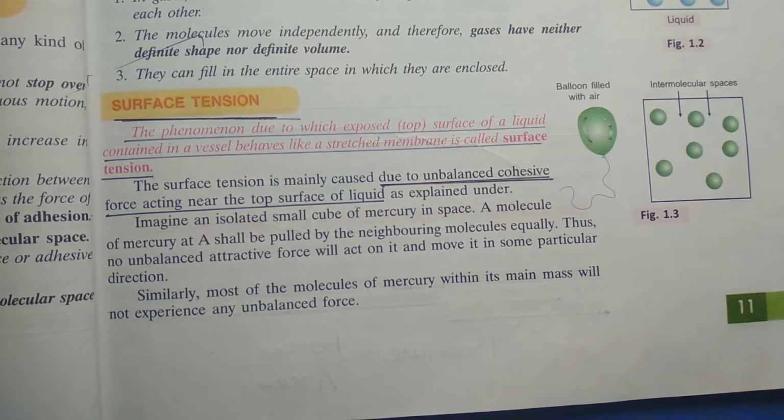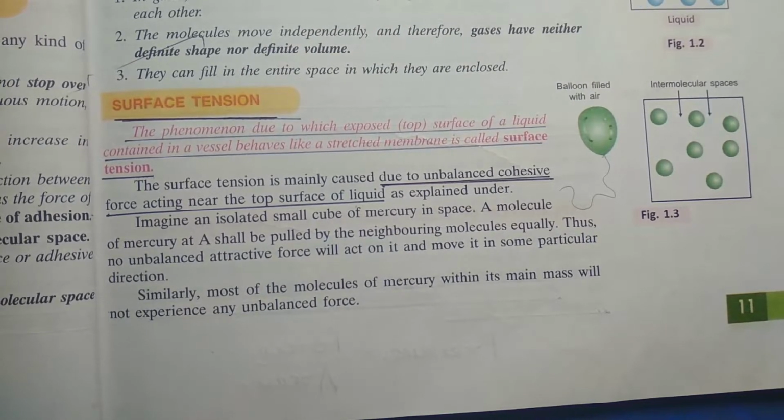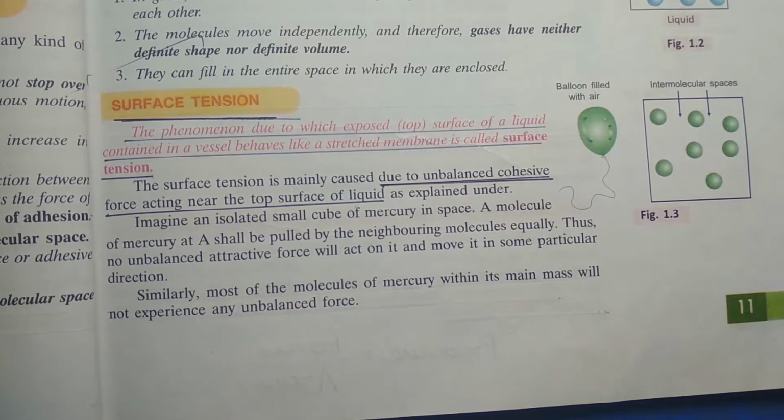And what is responsible for this surface tension? The unbalanced cohesive force acting near the top surface of the liquid.